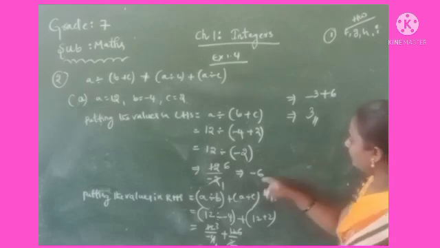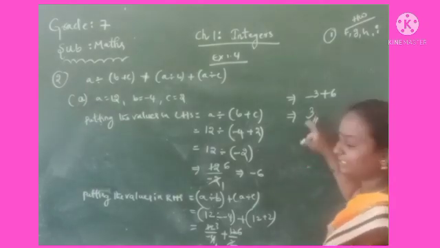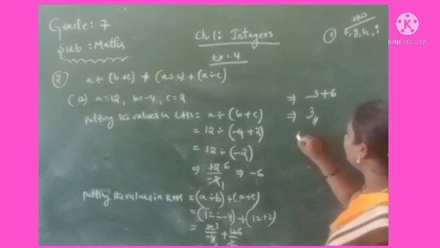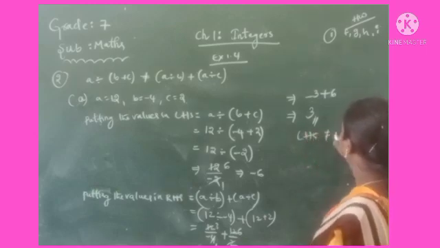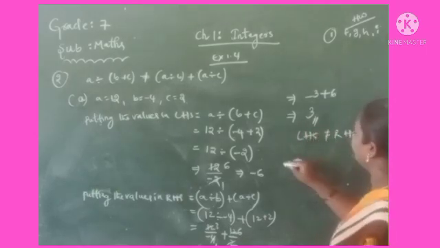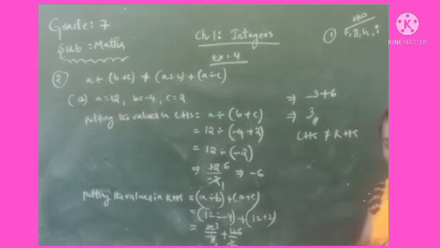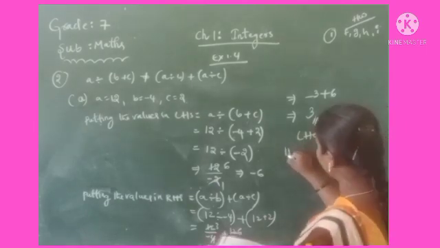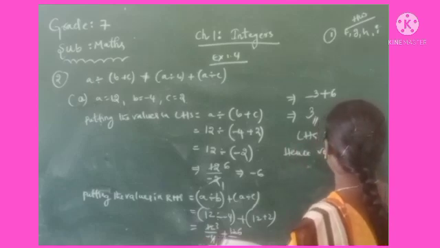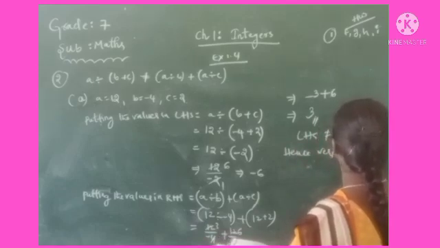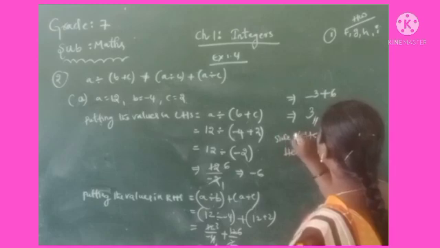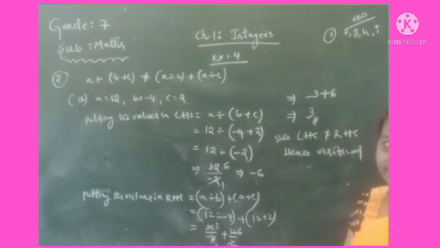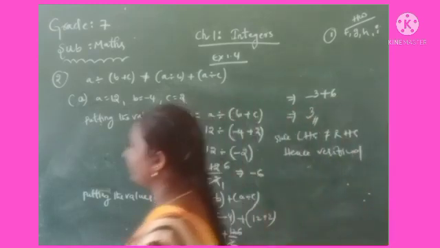Now tell me, left hand side, right hand side. Minus 6, 3, are both equal? No. Left hand side is not equal to right hand side. Okay, now? So then the statement is verified. Hence it is verified. So since here left hand side is not equal to right hand side, hence it is verified. You copy that one?